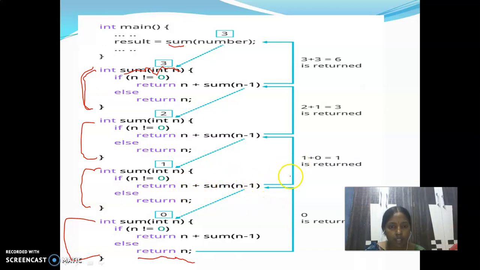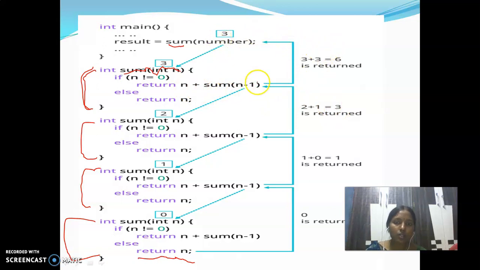So this 1 will be returned back to this function: 2 plus sum of 2 minus 1. Sum of 1, so what did sum of 1 give? 1. 2 plus 1, that means 3. Now this 3 is returned. This function, from where are we calling? From this function, sum 2 we called. So what did the sum 2 function give? 3. So this 3 will be passed back. Now this 3 plus sum of 2, which returned 3. 3 plus 3, so that is 6.